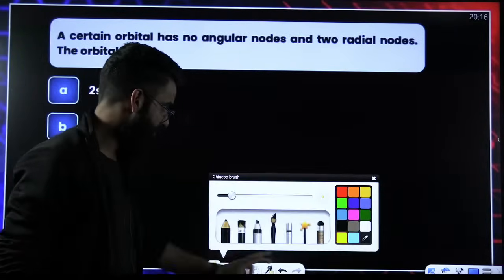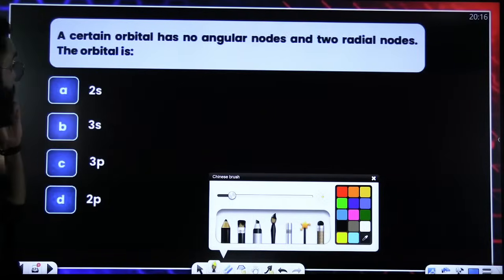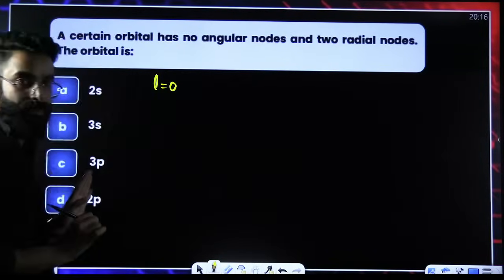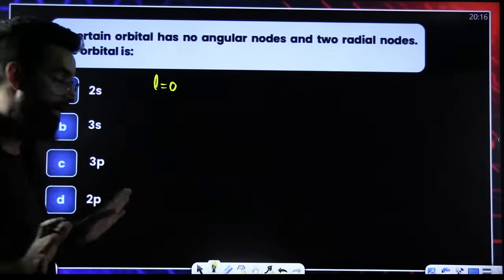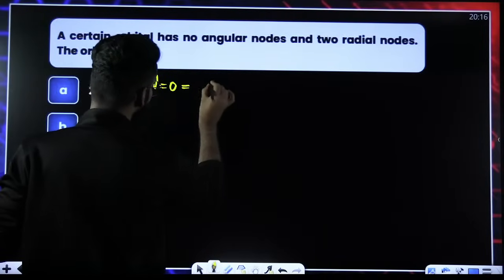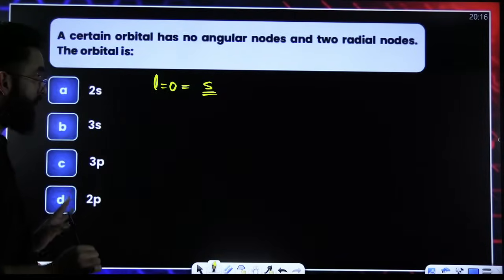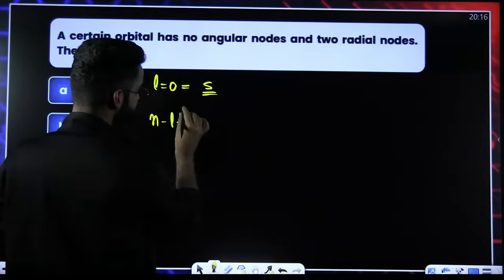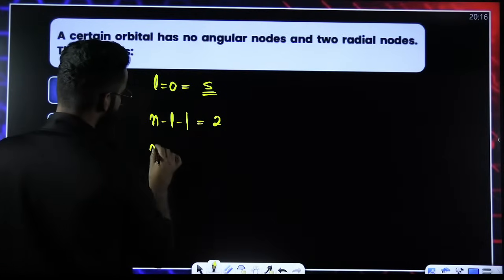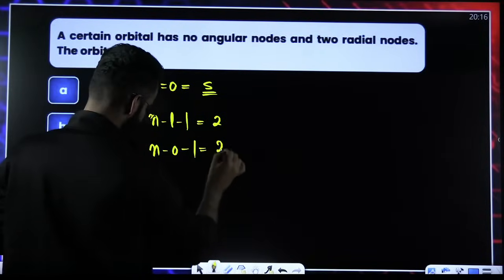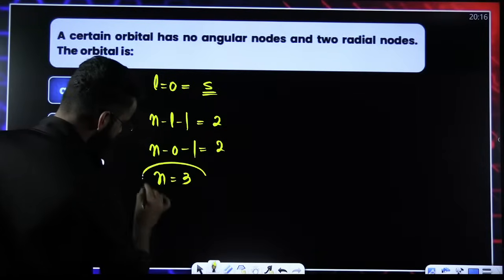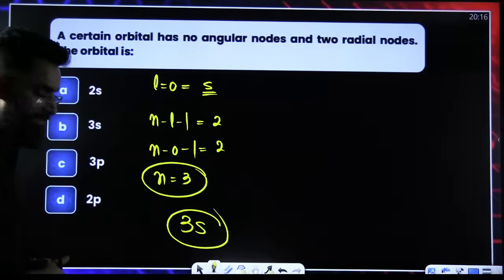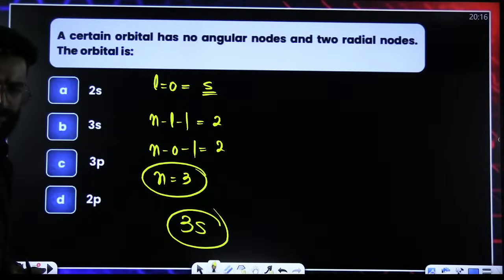Okay. One more question. It's again an asked question. A certain orbital has no angular node. No angular node means L value is 0. Angular node is equal to L. L is 0 for which orbital? It is 0 for S orbital. 2 radial nodes. How do we calculate radial nodes? N minus L minus 1 gives me radial nodes. It is equal to 2. So N minus 0 minus 1 is equal to 2. So N is equal to 3. So overall, the orbital is your 3s.